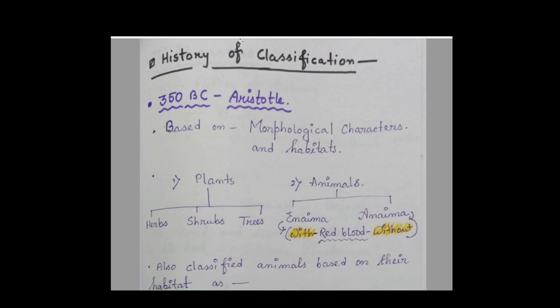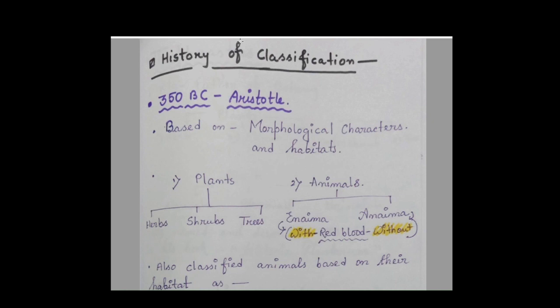And again, he divided plants into subtypes like herbs, shrubs, and trees. He also categorized animals based on the presence of red blood. Animals that possess red blood, he called enaima, and those without red blood he named anaima. So enaima and anaima are two categories of animals.